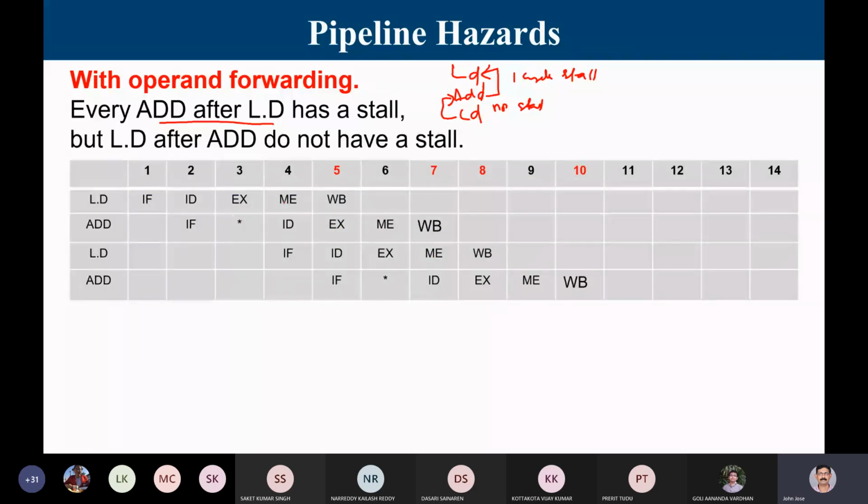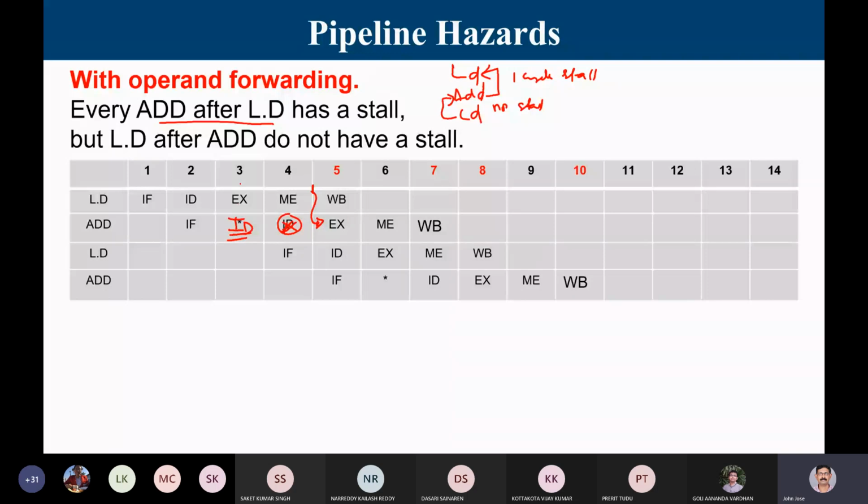So look at the first instruction. I am going to have my value available at the end of the MEM stage only. And by operand forwarding, I don't need the value at ID. I can get the value at the EX stage also. So this is how operand forwarding works. But there is already a one cycle stall that I am going to do. So the ID can be here also. There is no problem in ID, but this has to be a stall.